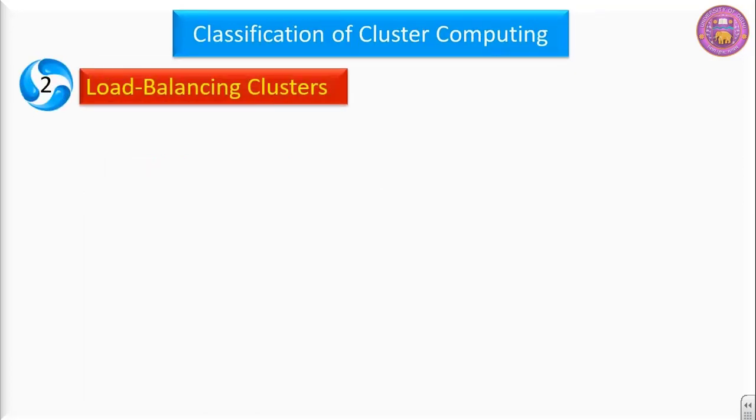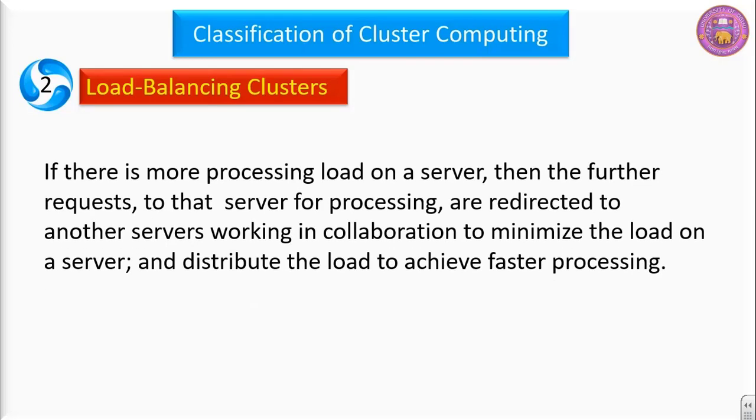Second, load balancing clusters. If there is more processing load on a server, then the further requests to that server for processing are redirected to another servers, working in collaboration to minimize the load on a server and distribute the load to achieve faster processing. There are a number of servers. If a particular server is facing load, in that case, no further request will be sent to that server. Rather, the new or fresh request will be redirected to other servers. In that way, we are in a position to maintain load among the different servers.